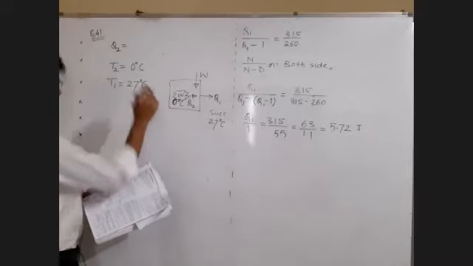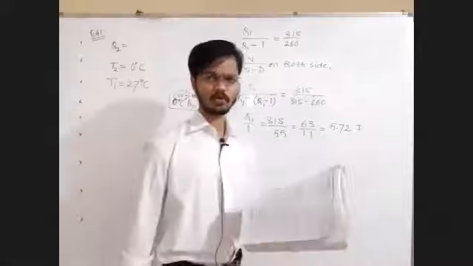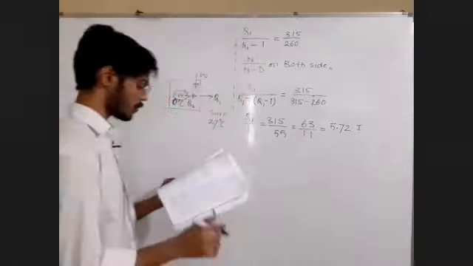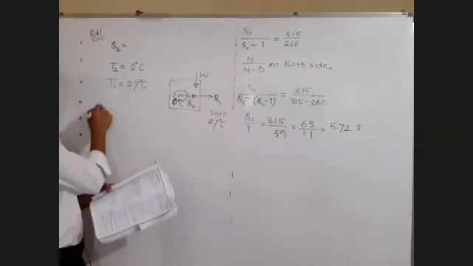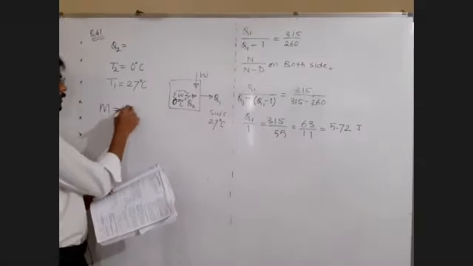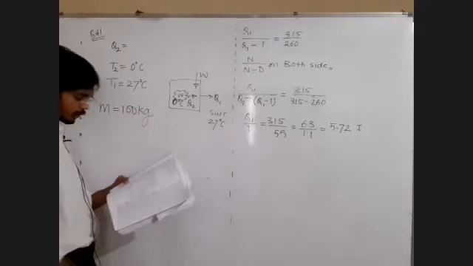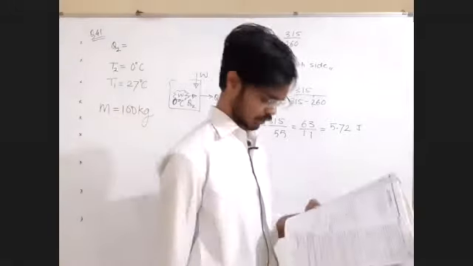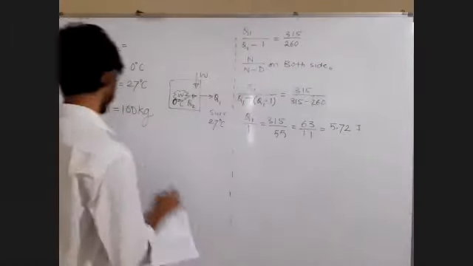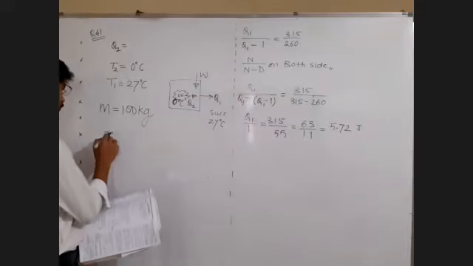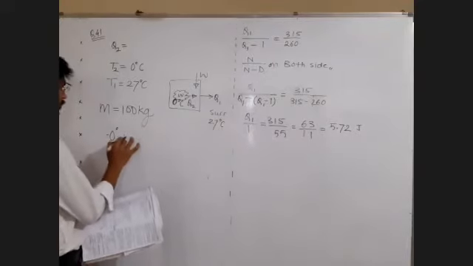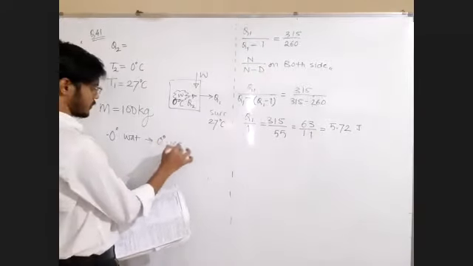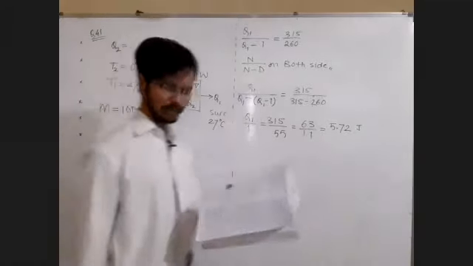If 100 kg of water, very big refrigerator it is, 100 kg of water is converted into ice at 0 degrees Celsius, water at 0 degrees Celsius to ice at 0 degrees Celsius, then calculate the work done.